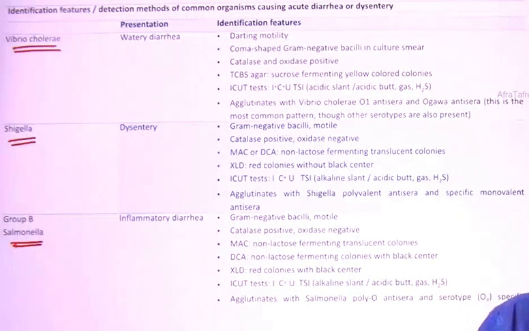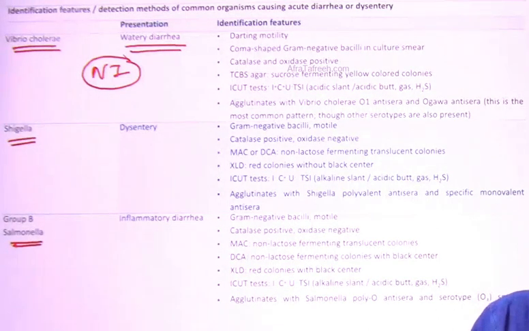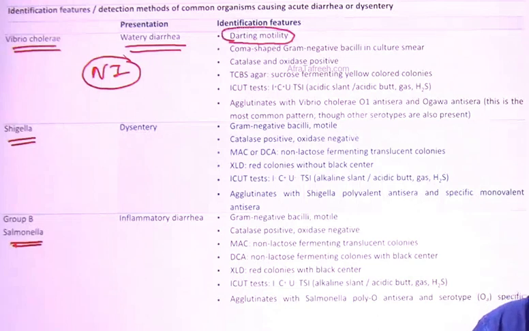Does Vibrio cholerae lead to an inflammatory or non-inflammatory form of diarrhea? Obviously it is watery diarrhea, so this is a non-inflammatory form of diarrhea. Does it lead to traveler's diarrhea, guys? It leads to traveler's diarrhea. Okay. Then, what is the important feature of Vibrio? It is associated with darting motility.